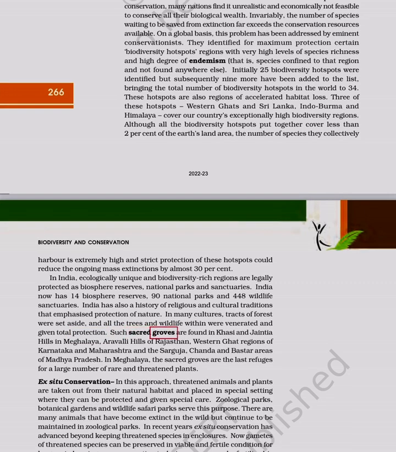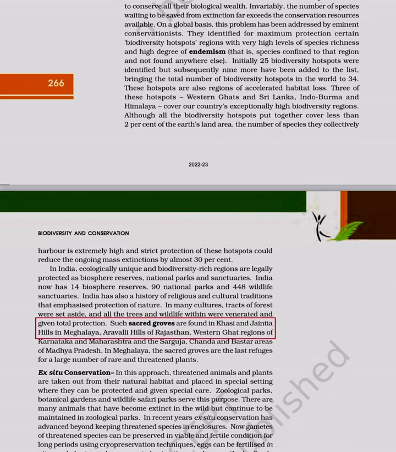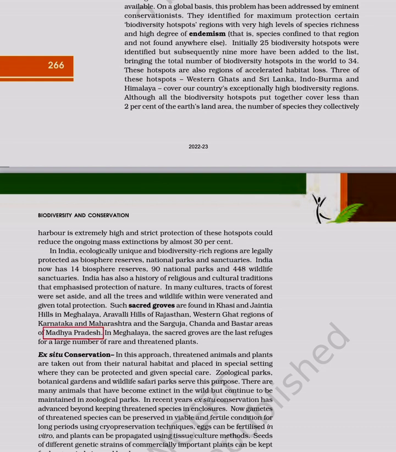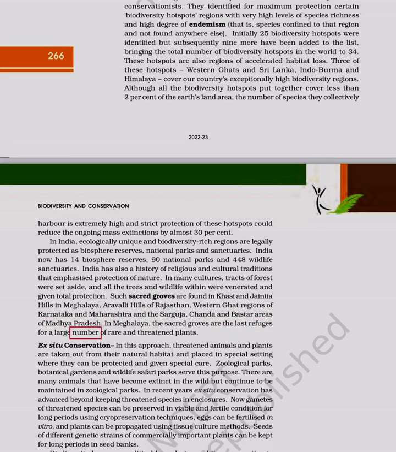Such sacred groves are found in Khasi and Jaintia Hills in Meghalaya, Aravalli Hills of Rajasthan, Western Ghat regions of Karnataka and Maharashtra, and the Sarguja, Chanda and Bastar areas of Madhya Pradesh. In Meghalaya, the sacred groves are the last refuges for a large number of rare and threatened plants.